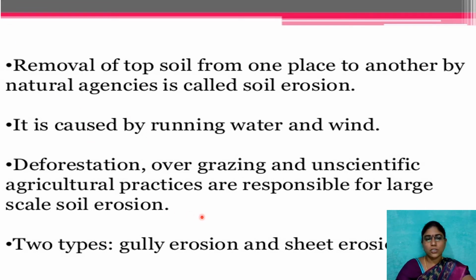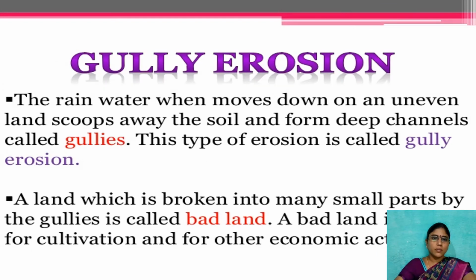Soil erosion is mainly of two types. One is gully erosion and the other is sheet erosion. What is meant by gully erosion and sheet erosion, we will see. What is meant by gully erosion? When rainwater moves down an uneven landscape, it washes away the soil and forms deep channels called gullies. This type of erosion is called gully erosion.